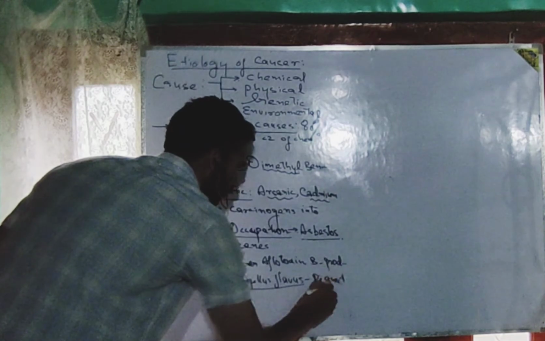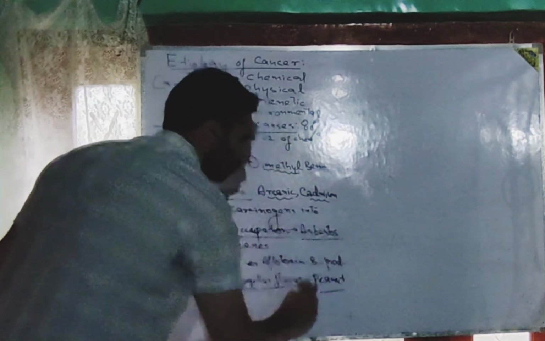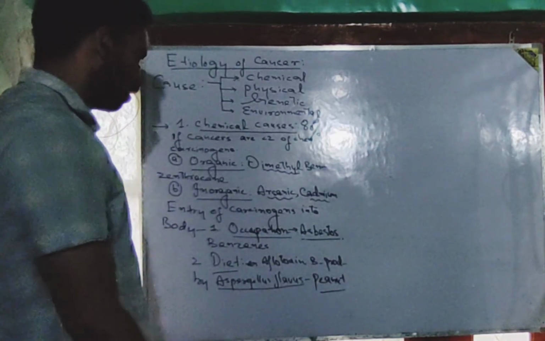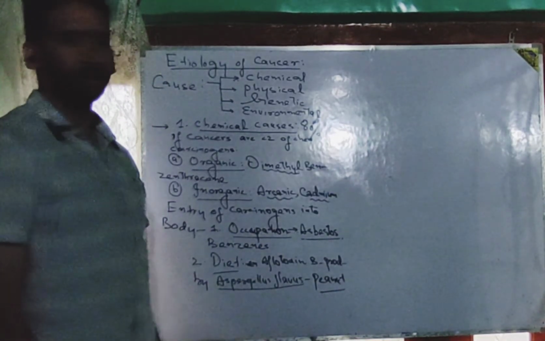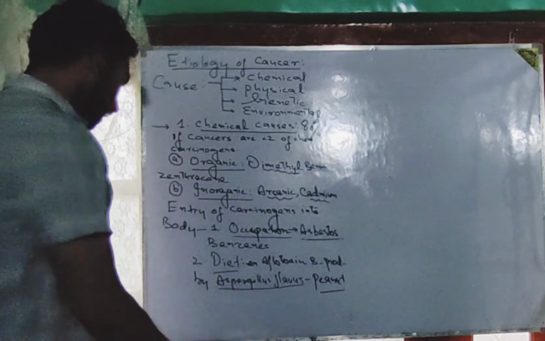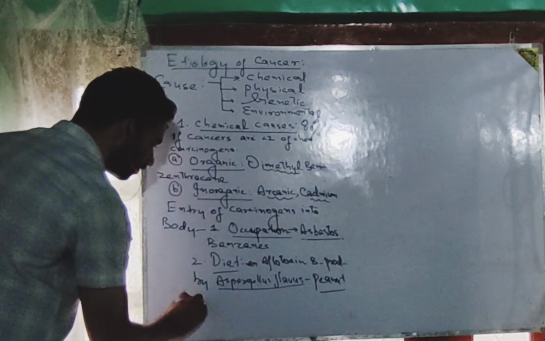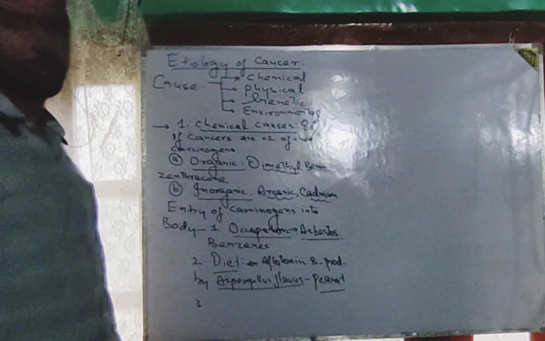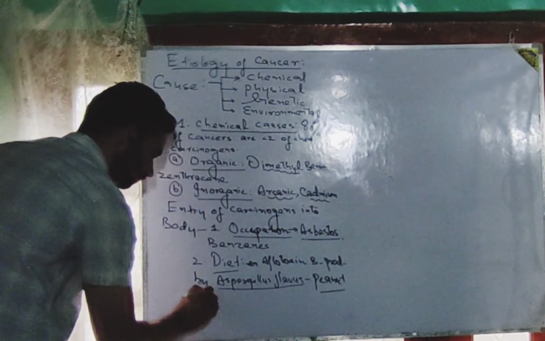So we should take care of the peanuts, or their cleanliness and their quality, while taking them or while using them. And the next means of the carcinogens to get entry into the body is through drugs.